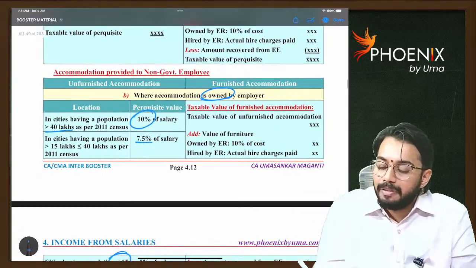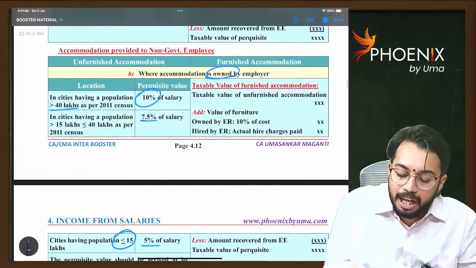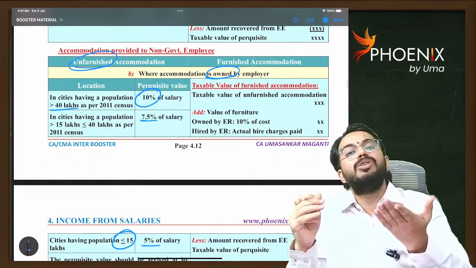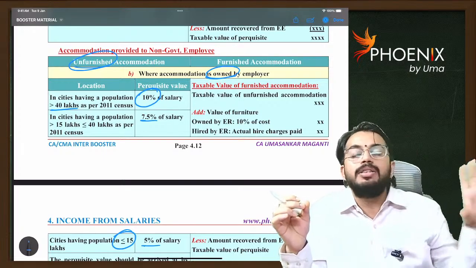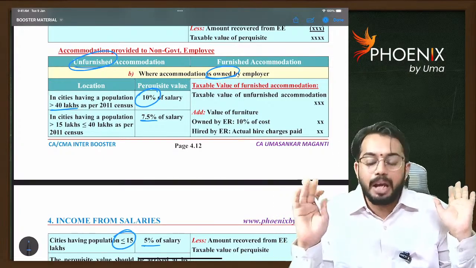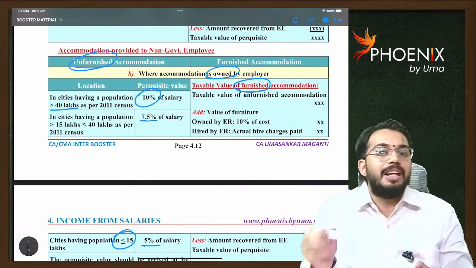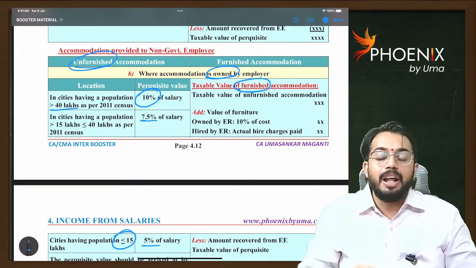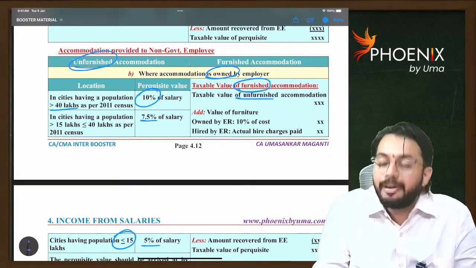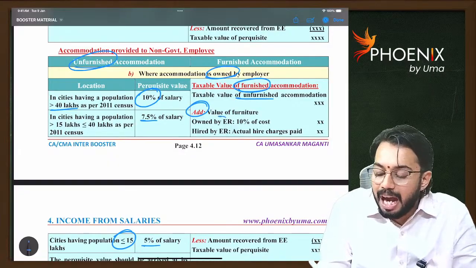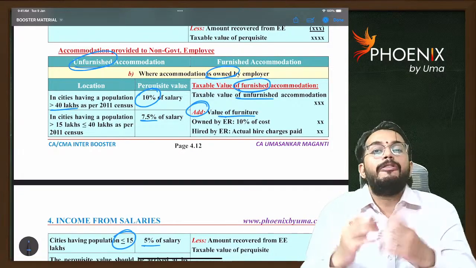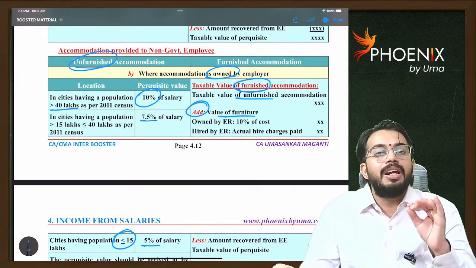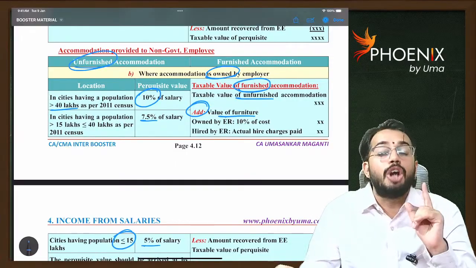Next, this is for unfurnished accommodation. Unfurnished means only the house will be given, furniture will not be given. If furnished accommodation is given, that means along with the house, furniture is also provided. Then to the taxable value of unfurnished accommodation, you will add the value of furniture. If furniture is owned by employer, you will consider 10% of the cost.